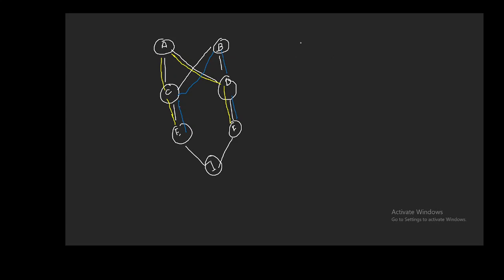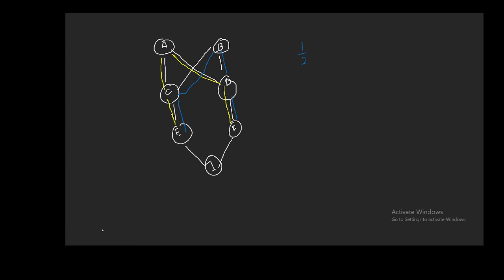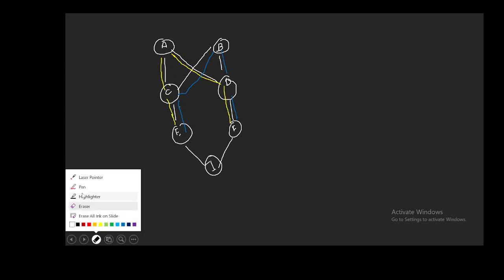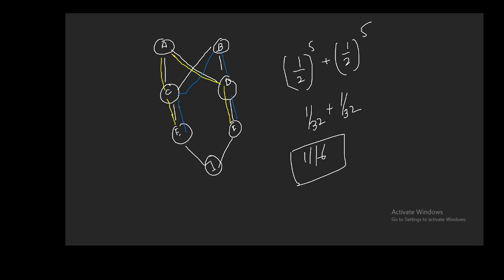So how you will calculate is 1 by 2 to the power 5 plus 1 by 2 to the power 5. So that will be equal to 1 by 32 plus 1 by 32, and you will be getting 1 by 16 as the answer of this pedigree problem.